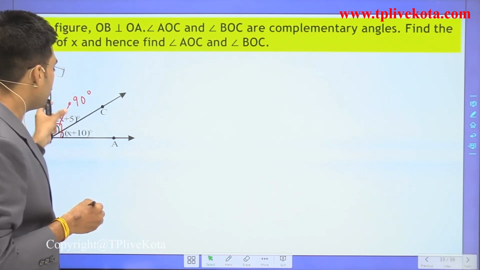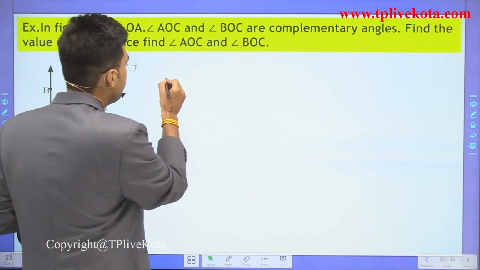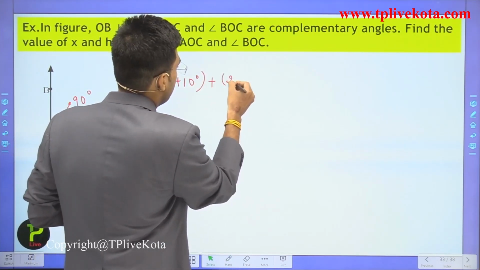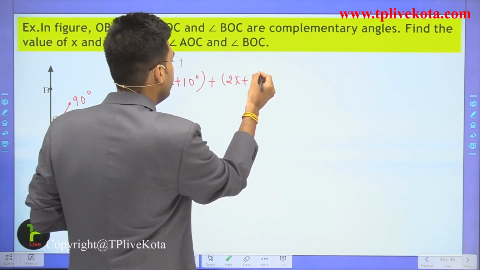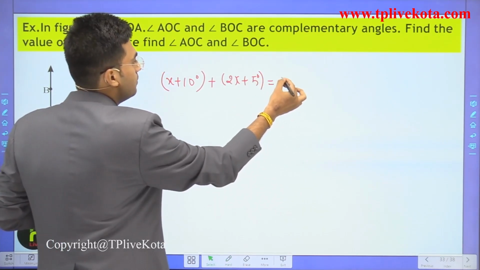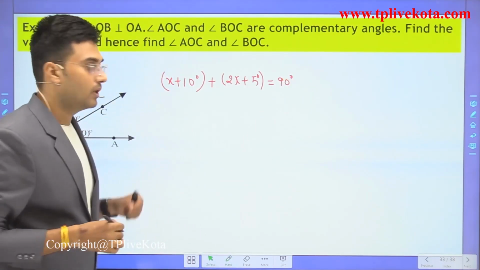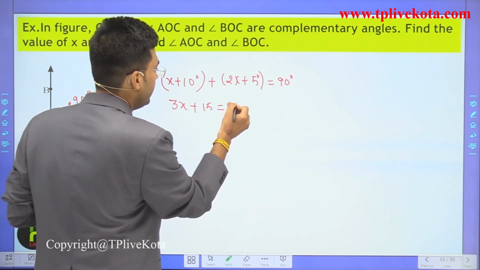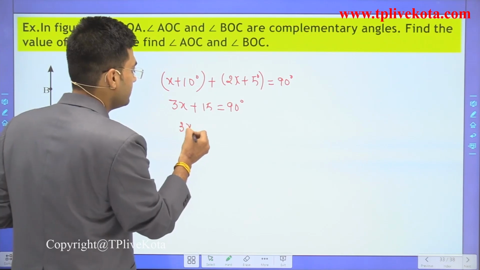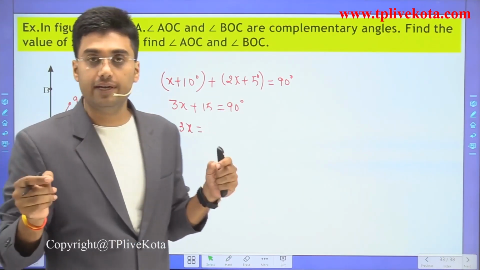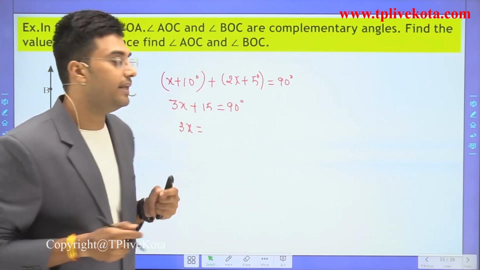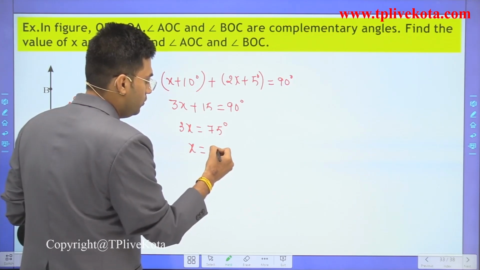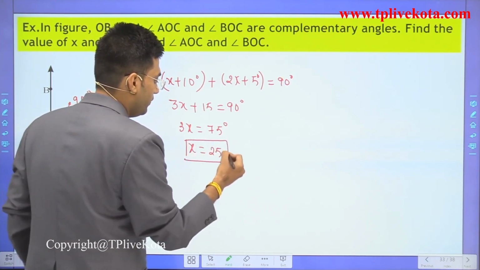Students, if these two are complementary angles, then we can say that x plus 10 degrees plus 2x plus 5 degrees is equal to 90. Clear? Now it is 3x plus 15 is equal to 90 degrees, or we can write it as 3x is equal to 90 minus 15. 90 minus 15 is equal to 75. Now x is equal to 25. x is equal to 25 degrees.